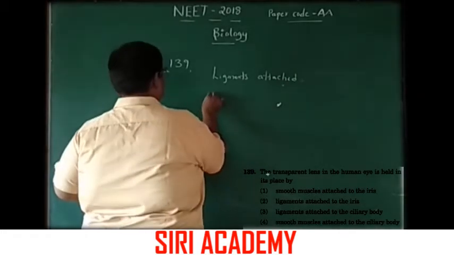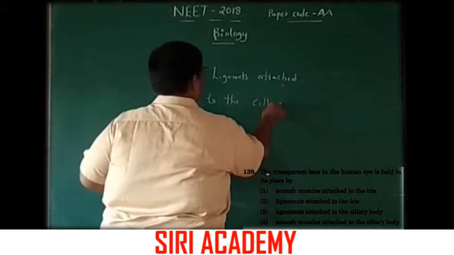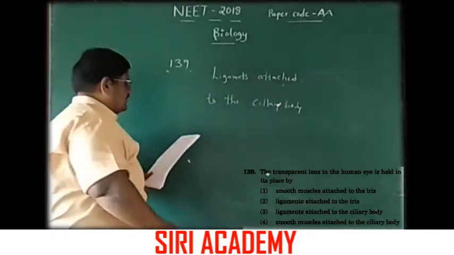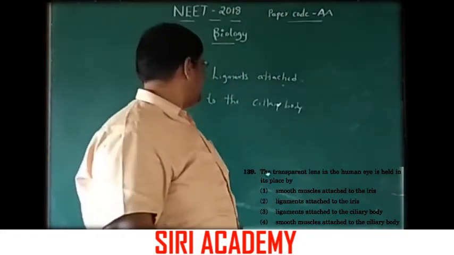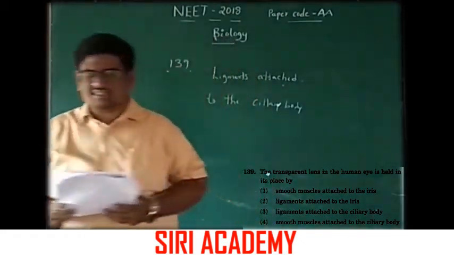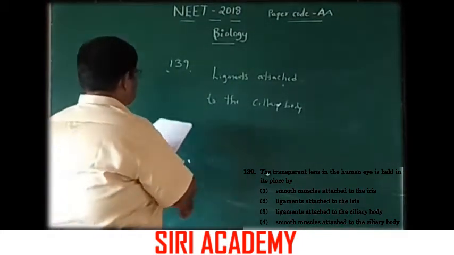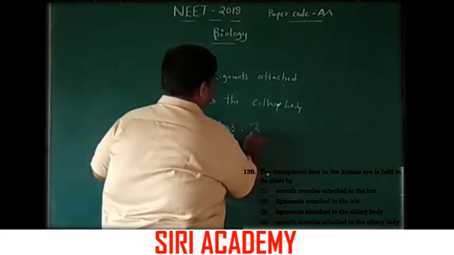Ligaments attached to the ciliary body. There the transparent lens in the human eye is held. It is ligaments attached to the ciliary body. Option 3 is the correct answer.